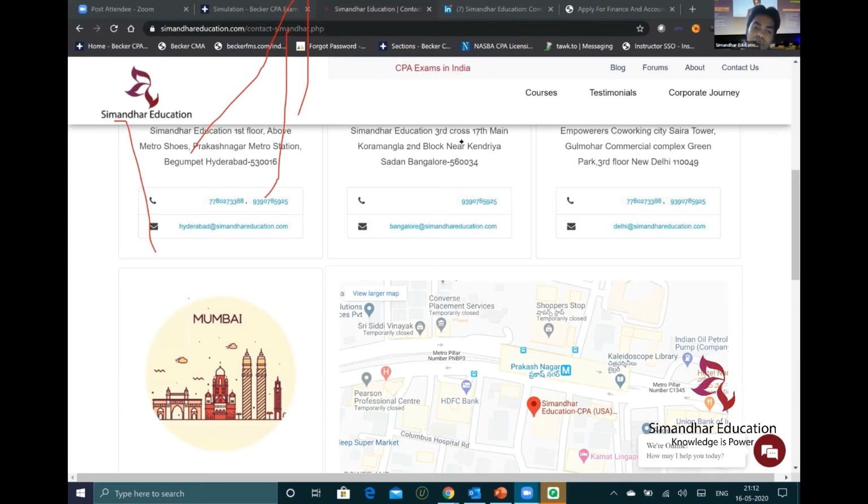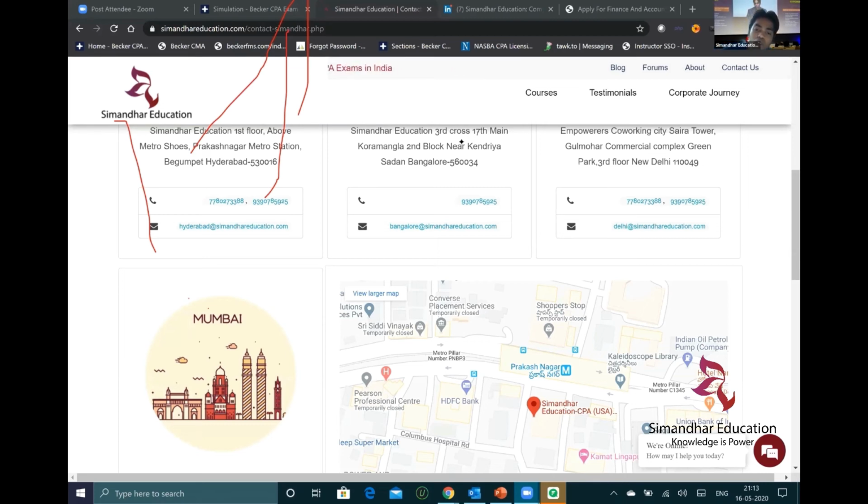Will CA plus CPA fetch more salary? It will help in giving more resume touch. Salary wise, I have to be honest, it will have a 1 lakh rupee impact, that's all, Tarun. But it will make your chances better in getting good companies. If my evaluation completes by this month, will I be able to enroll for June? Not possible. Push for September, because for June I have high doubt that exams will happen.